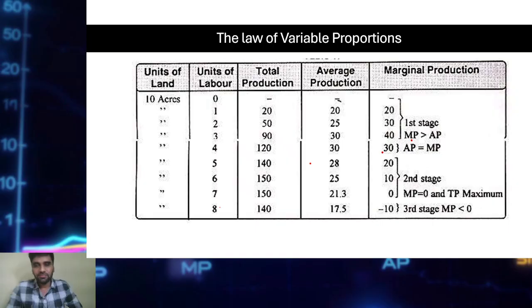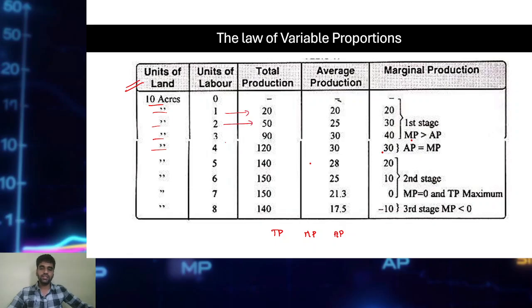Okay, fine. Now let us understand the law of variable proportions through the table. Of course, as I said, one factor will be fixed. What is that fixed factor? Land. Land will be fixed: 10 acres, 10 acres, 10 acres, and it goes on. So we are not increasing the capacity of the land. Land will remain constant at 10 acres. But we are introducing more and more units of labor. As we go on increasing units of labor, what happens to TP, what happens to MP, what happens to AP? Observing that, it will be the law of variable proportions.